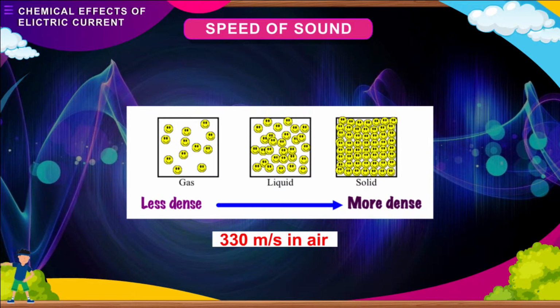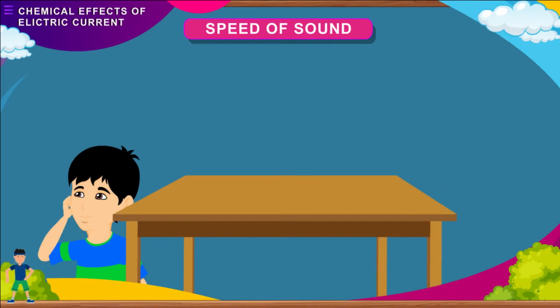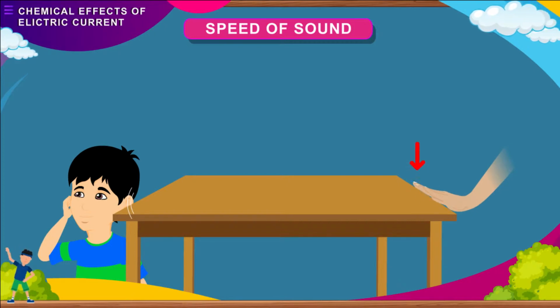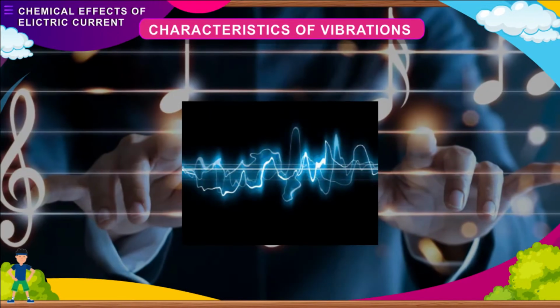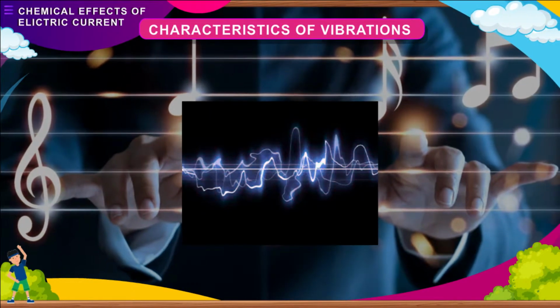Here is an activity to show that sound can travel through a solid medium. Keep one of your ears against one end of your desk. Close the other ear firmly with the palm of your hand. Tell a friend to tap the desk at the other end with his hand as shown in the figure. You will be able to hear the sound loud and clear. Characteristics of vibrations.